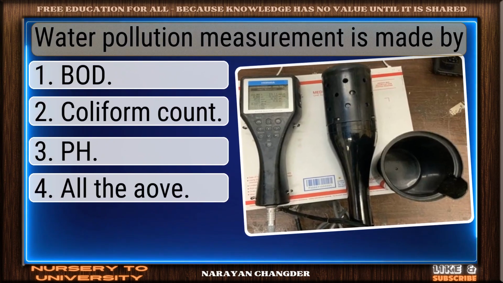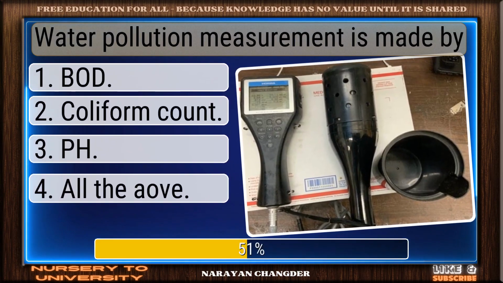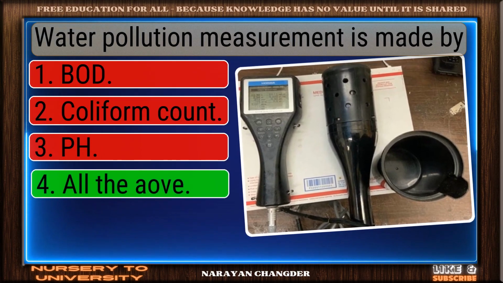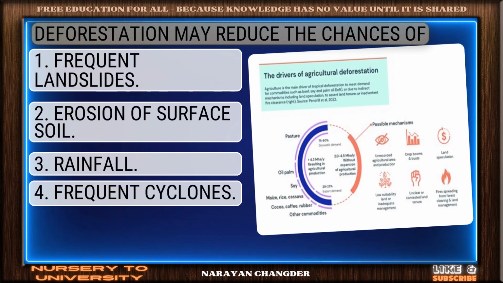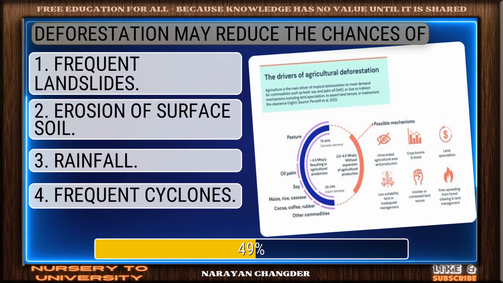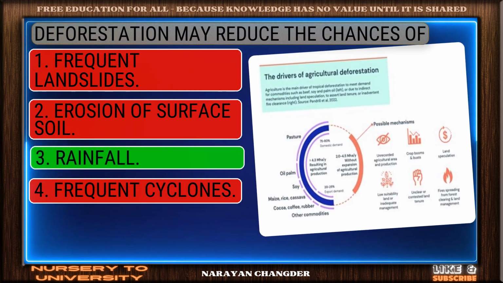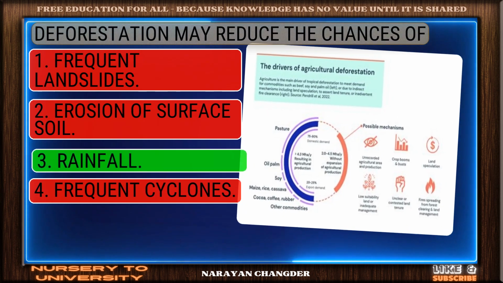Water pollution measurement is made by. Exactly. All of them make sense. Deforestation may reduce the chances of. Correct. Rainfall is spot on.